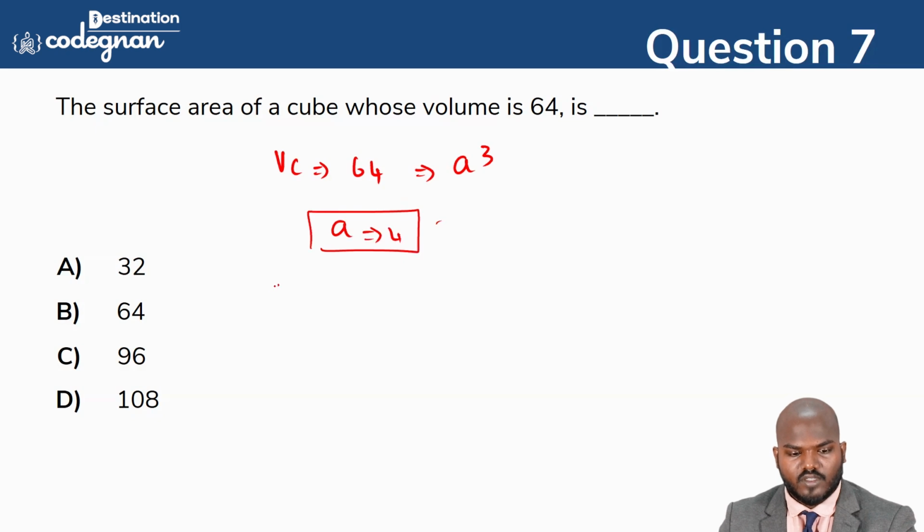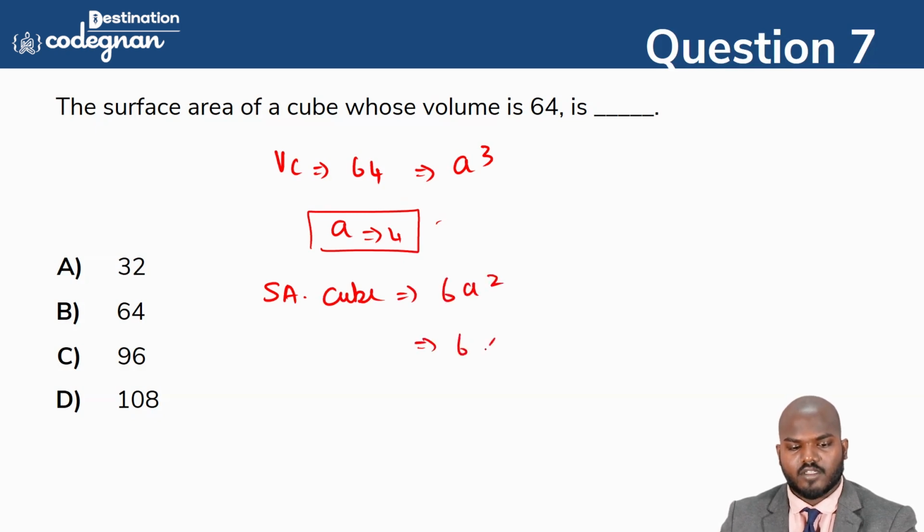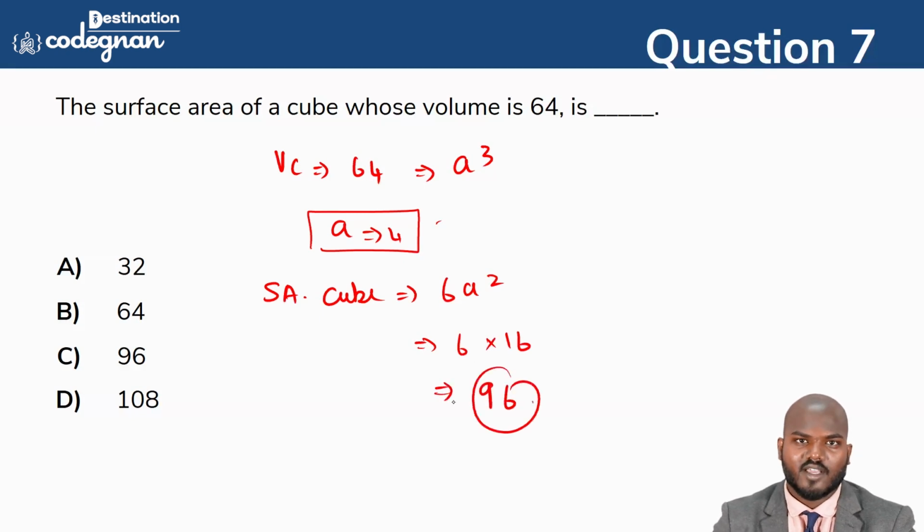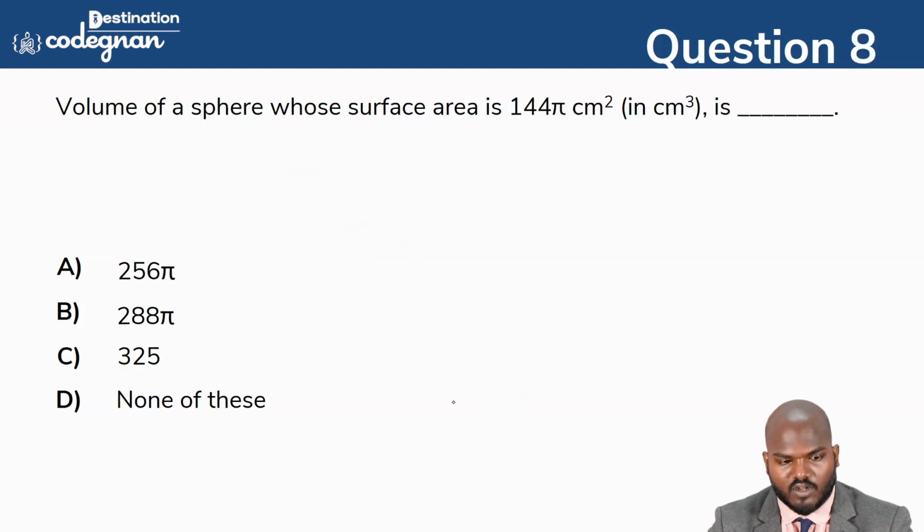They are asking the surface area of the cube. The formula for the surface area is 6A square. So 6 times A square, that is 6 times 16. If you multiply that, it will give you the value 96. Okay, guys, how quickly we solve this one?